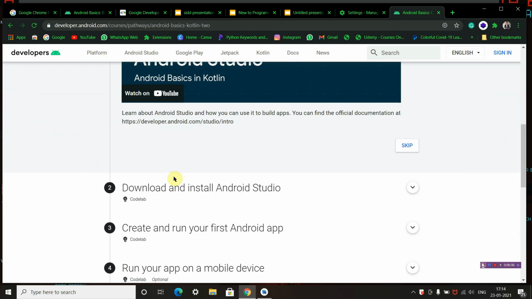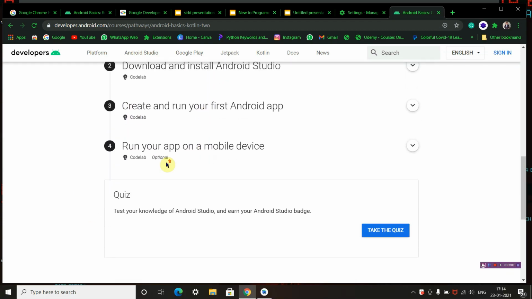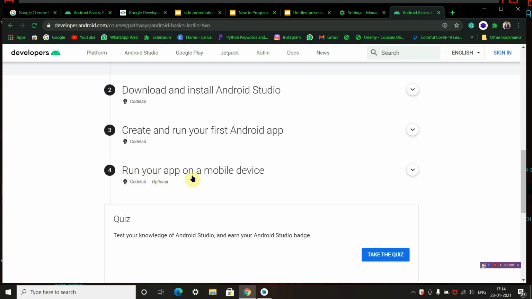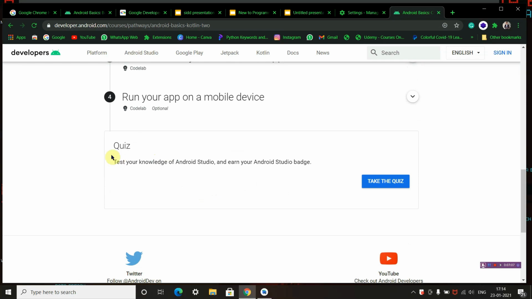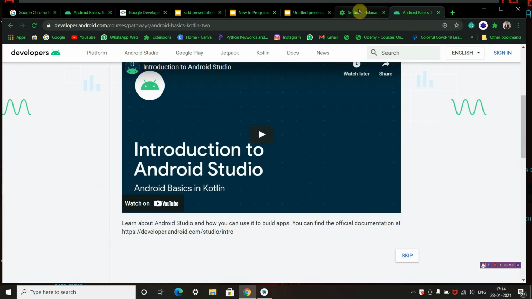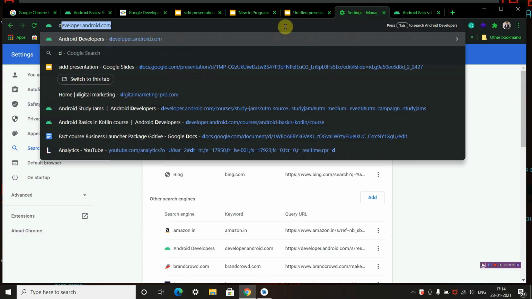We will see how to install Android Studio on your Windows, how to create your first Android app, and run it on your mobile. At the end, we will have a simple quiz. I request everyone to stay logged in to your developer's account.